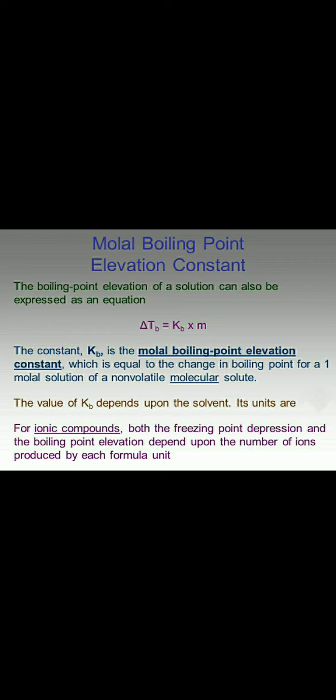The unit, as already mentioned, is Kelvin kg per mole. For ionic compounds, in both freezing point depression and boiling point elevation, the boiling point elevation depends on the number of ions produced by each formula unit, and the equation becomes delta TB is equal to i into Kb into m.